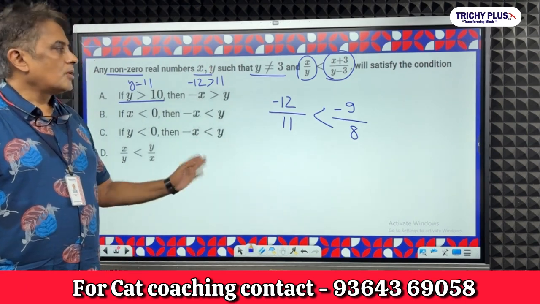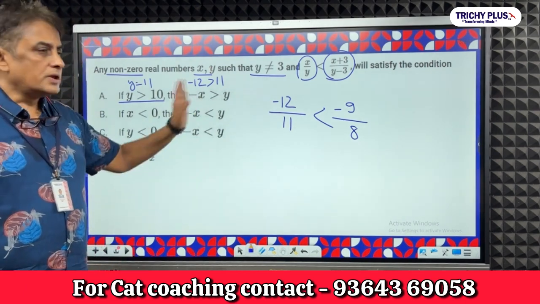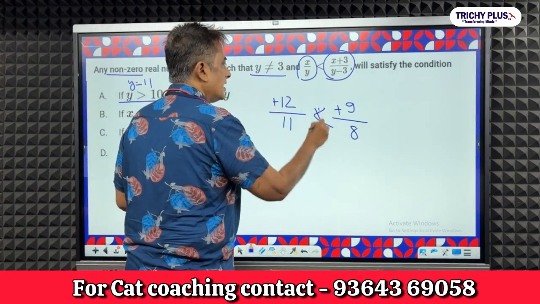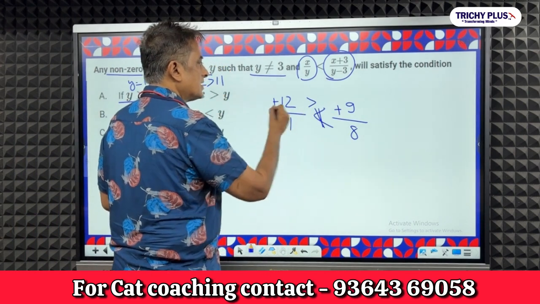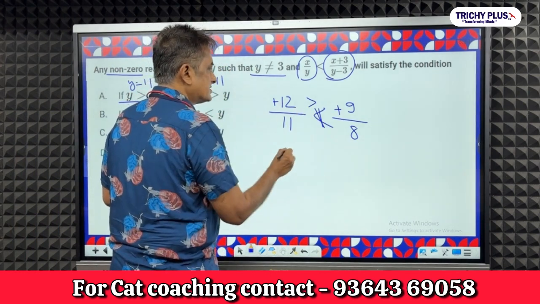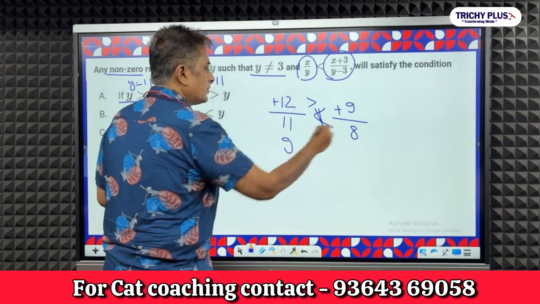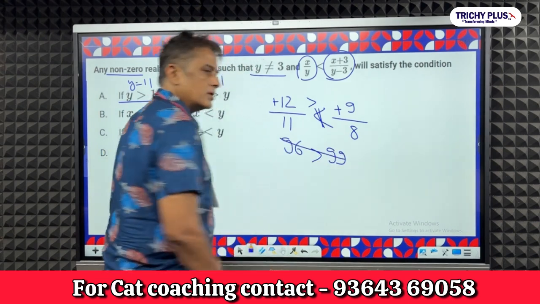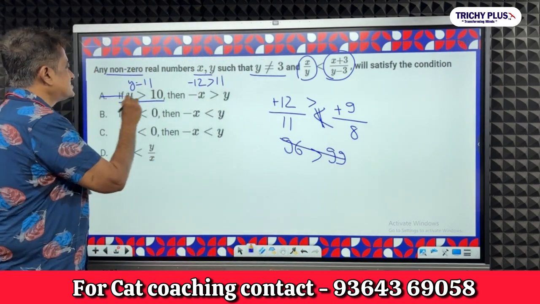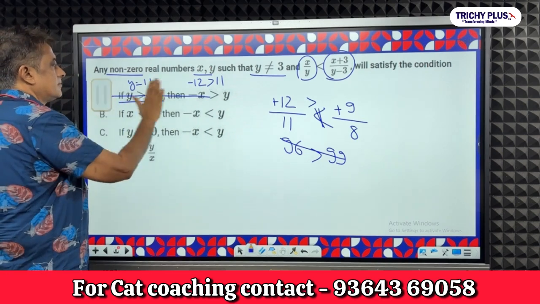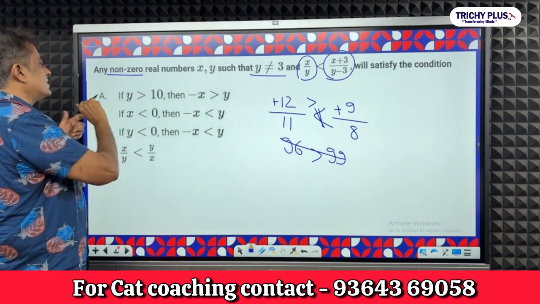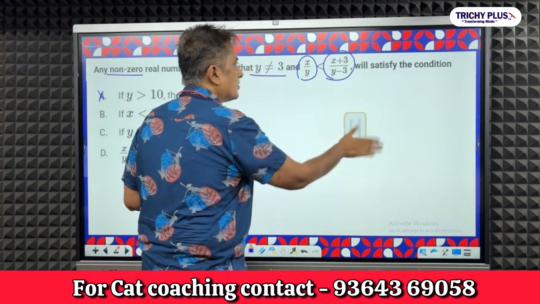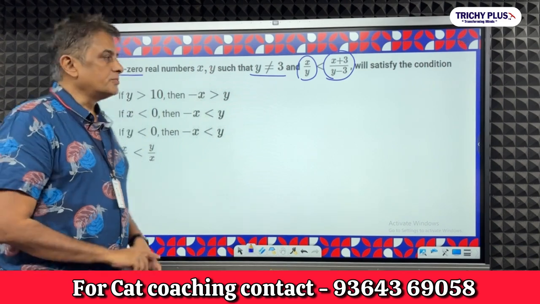Right? Okay. Now, how do you find that out? You can use your calculator and check, or you change the sign and invert this symbol, cross multiply and see. Okay, 12 into 8, 96, greater than 99, it is wrong. If it is wrong, this first answer is wrong. So by process of elimination we find the first answer is wrong. In the same way you have to go and find out. This will be a time consuming exercise.